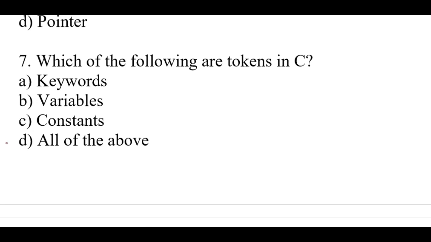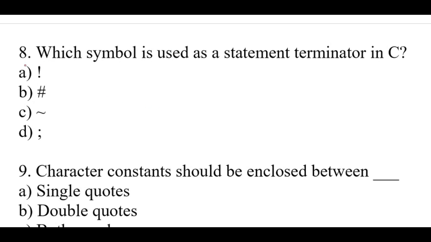The right option is D. All of the above. Keywords, variables, constants. Question number 8. Which symbol is used as a statement terminator in C? The right answer is option D. Semicolon.